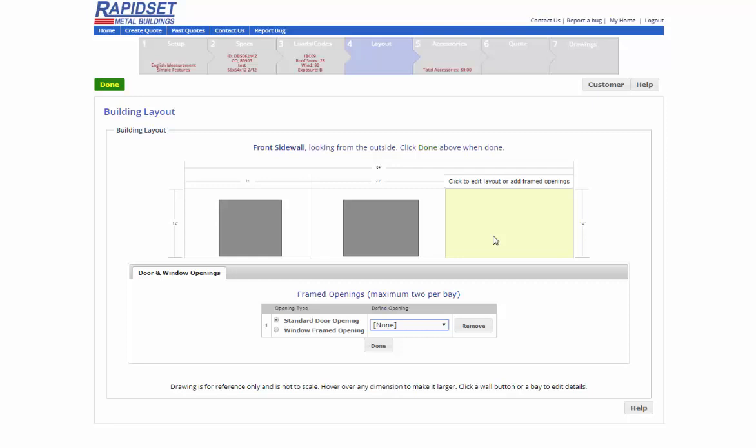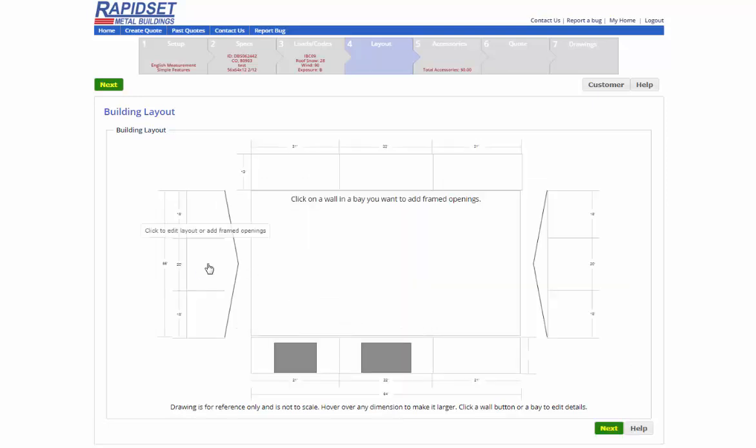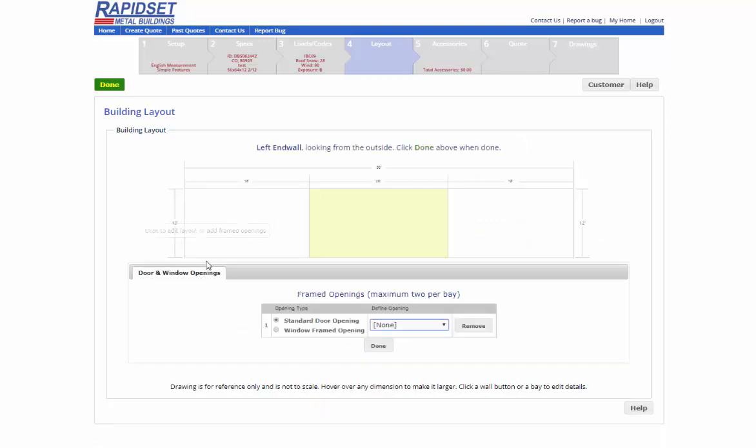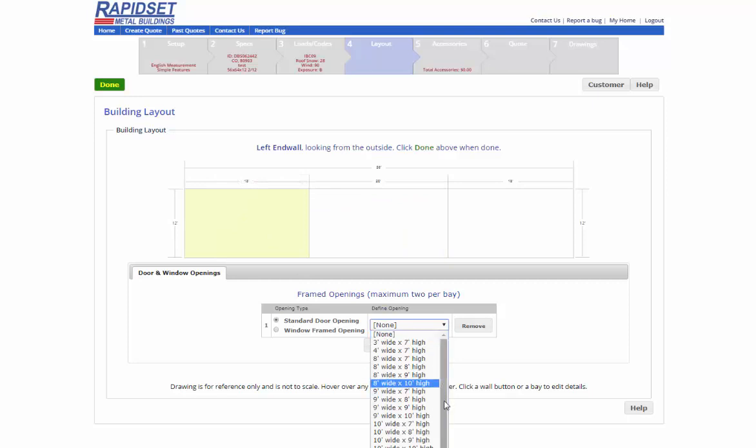So let's say we're done with this wall. On the end walls here, we've also done a whole bunch of math that will allow the center bay. You see how the walls are 12 foot high right here, and in here we're only going to allow a 10 foot high opening, because we need 2 foot for the curve of the sectional door, or whatever kind of door you're putting in there. You still need roughly about 2 foot of space above the framed opening in order for it to work correctly.